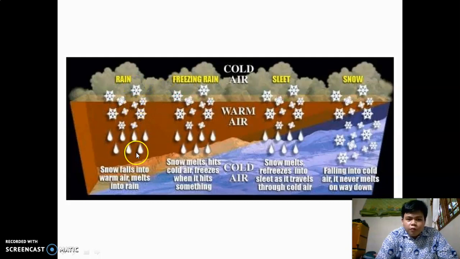Rain: snow falls into warm air and melts into rain. Freezing rain: snow melts in warm air, then cold air freezes it wet when it hits something. Sleet: snow melts, then freezes into sleet as it travels through cold air. Snow: falling into cold air, it never melts and stays white.